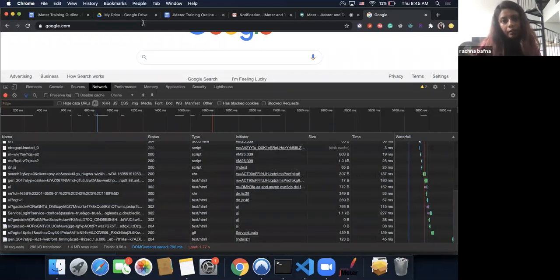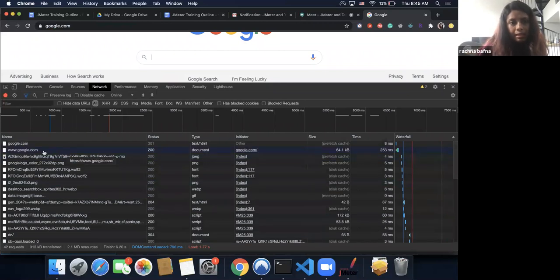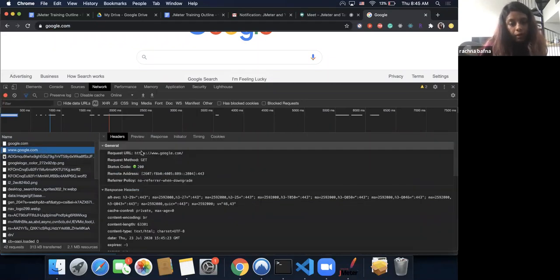I check from developer tools, and you will see the google.com request here. My next step is to compare this request and mimic it in my JMeter script for my HTTP sampler.